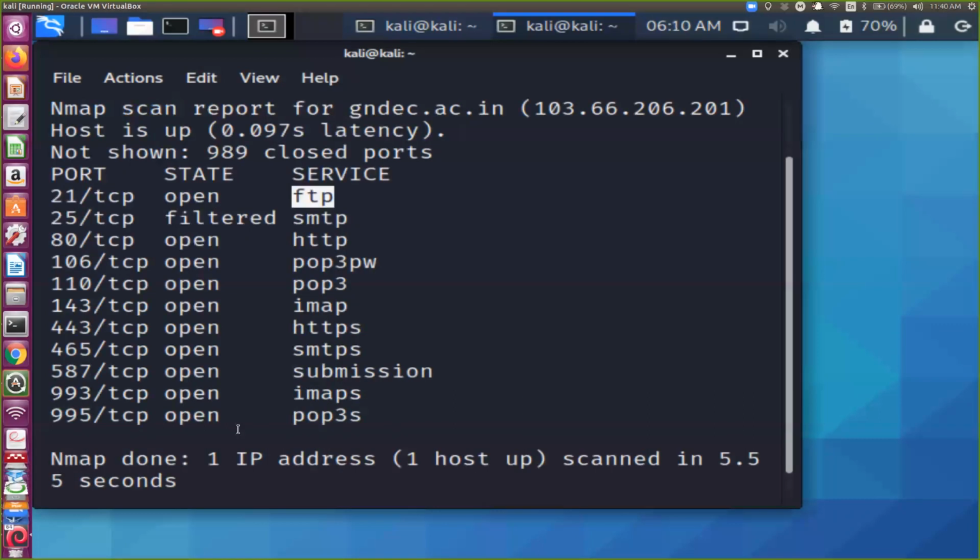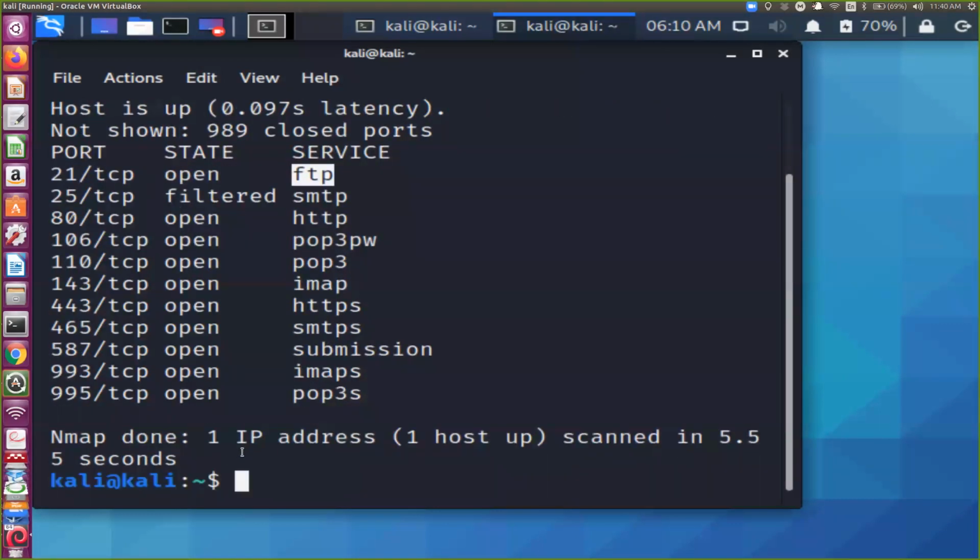And now I want to see the operating system, whether they are running on the Windows platform or on the Linux platform. As an attacker, we have to see the vulnerability. To check the vulnerability, we should know which operating system this website is hosted on.